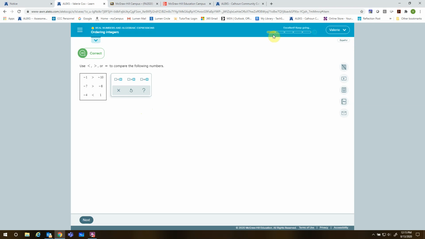Now, if you notice, this little bar went across here. See, I've got 5 dots, 5 bars across there. So that means I'm going to work it probably, well, it just depends. If you work it correctly 3 times in a row, then it's going to give you credit for all 5 bars. So you don't necessarily have to work things 5 times. You can work it 3 times in a row and get it correct, and you're all good.